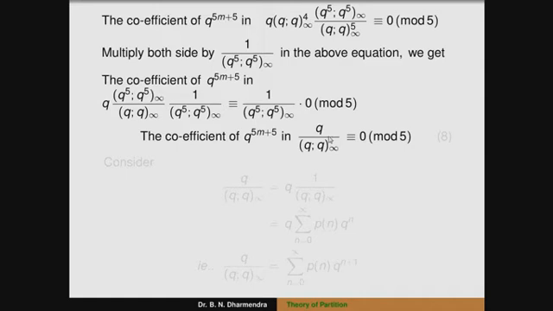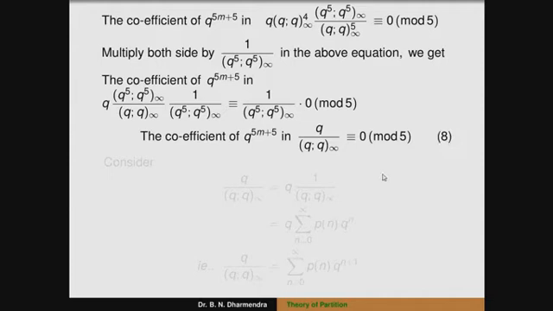Okay, finally to show that the coefficient of q^(5m+5) in q by (q;q)∞, which is p(5m+4), is congruent to 0 modulo 5.